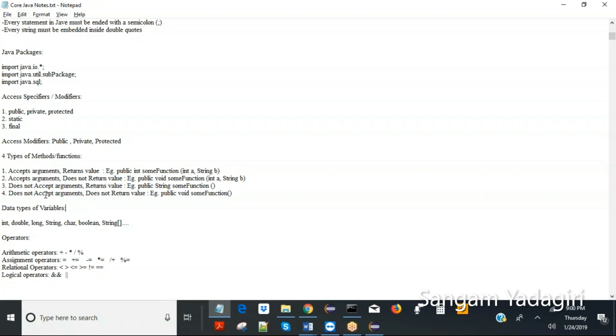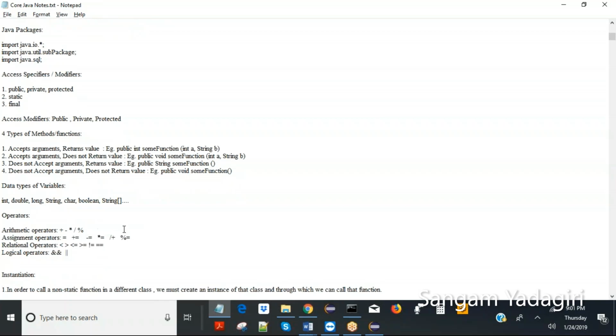Now, variables are also of different types. Some of the important ones are integer, double, long, string, character, boolean, array, and so on and so forth. We will know about these things in a moment, so just hold on to that.